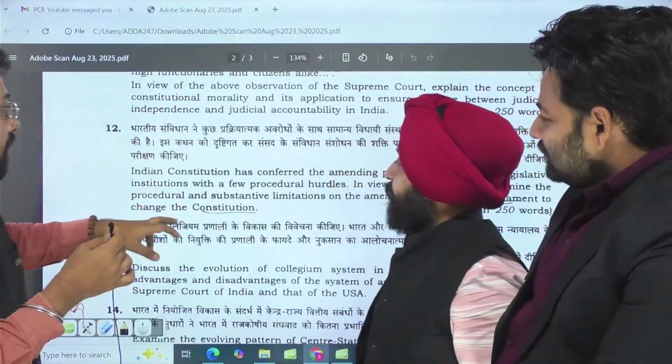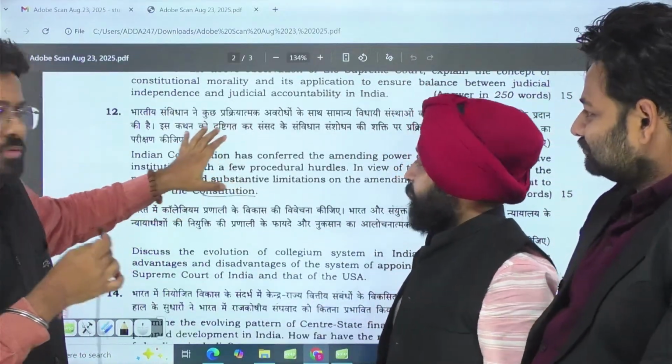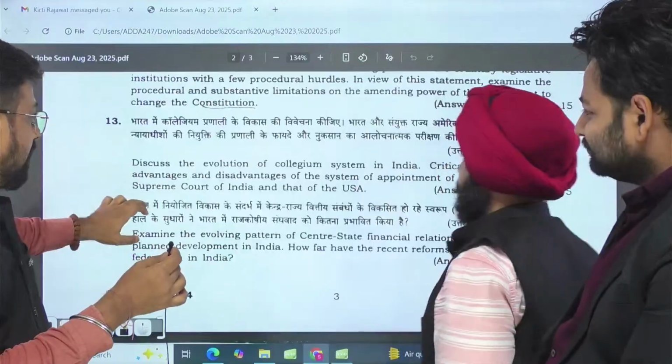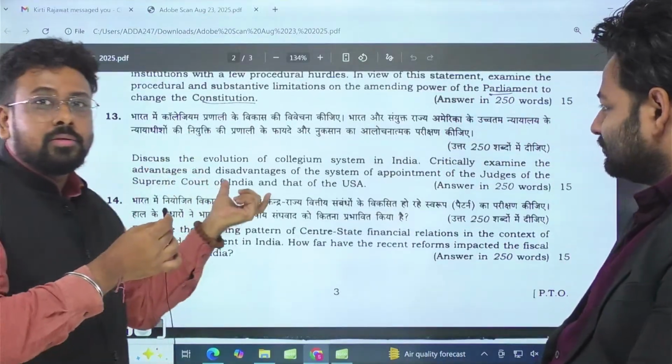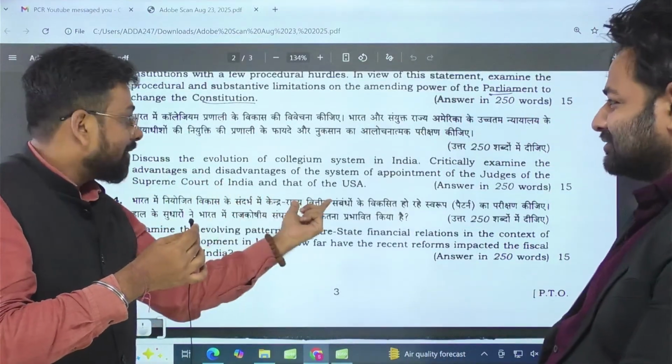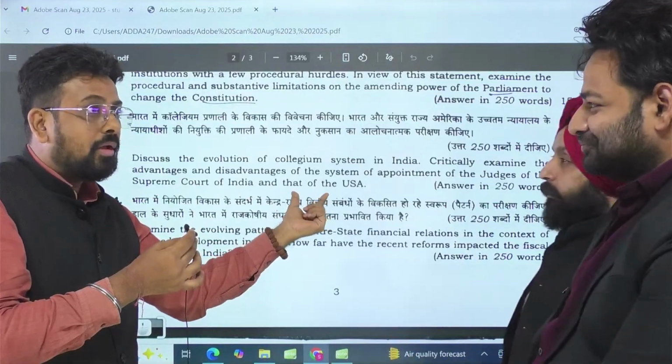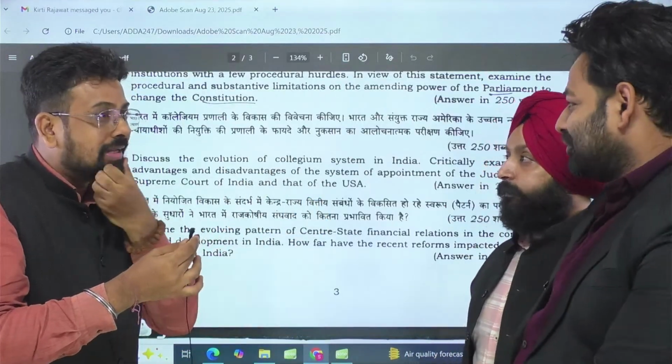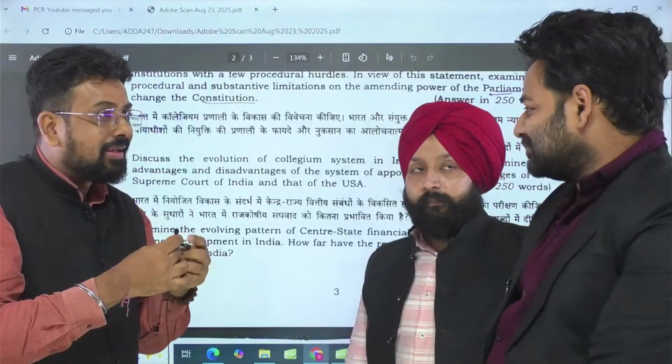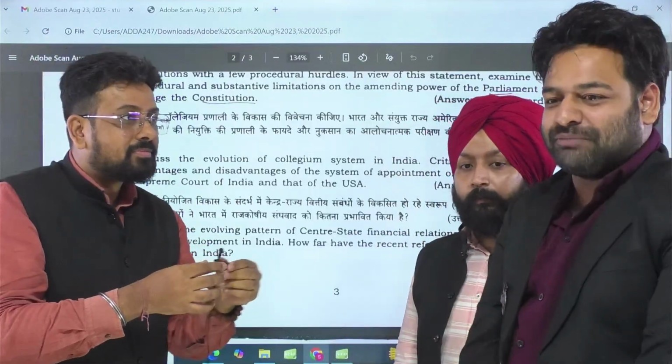Okay. So the Indian Constitution has conferred. So this is, I think, a very basic question being asked. And regarding the collegium system, I think this requires knowledge. Once again, it's a basic static question. How is the judiciary appointed in India, how is the judiciary appointed in the US? Simply speaking, you have to go ahead with comparative politics.